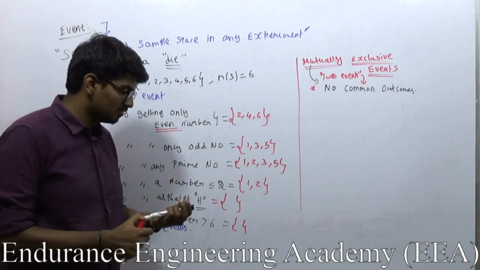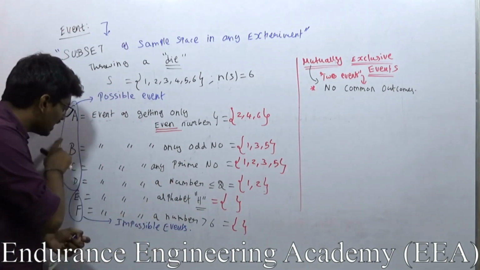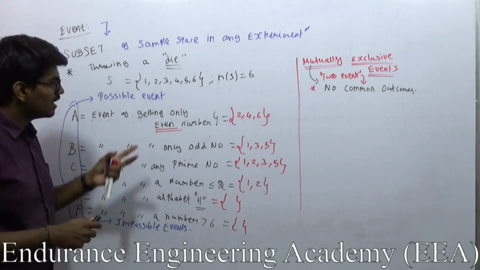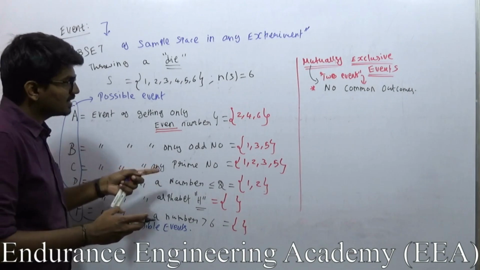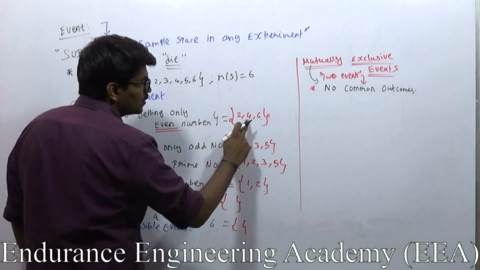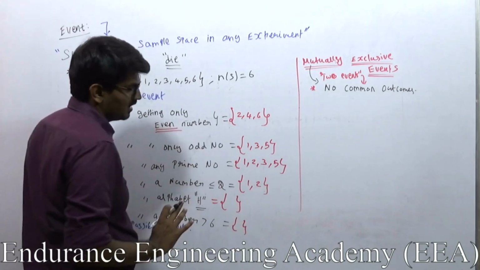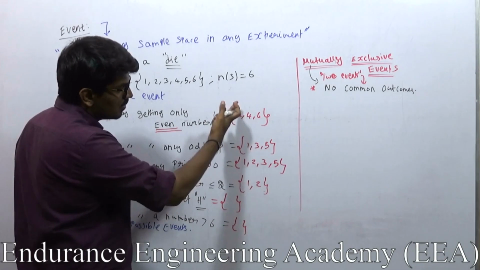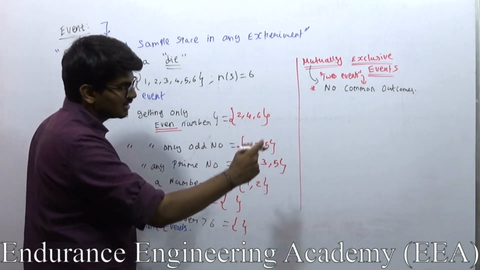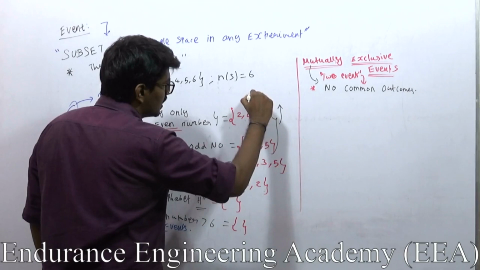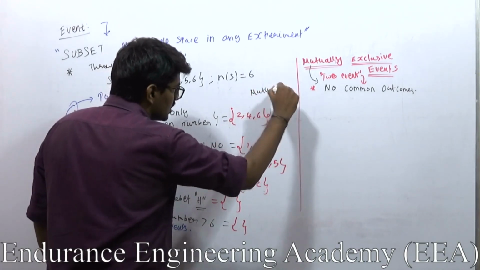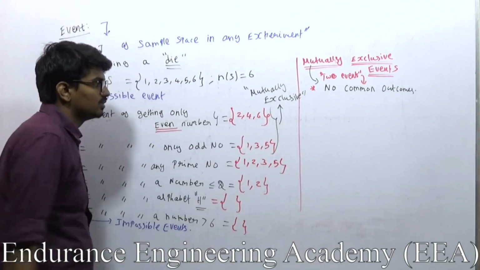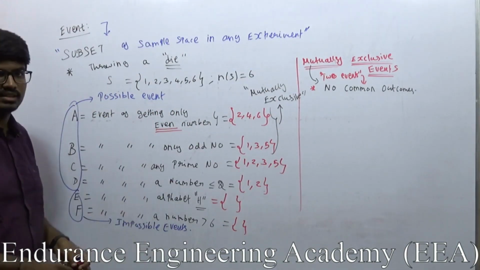What does it mean? Let me give an example and then I will state it. For example, A and B. Let us consider A is an event of getting an even number, B is an event of getting an odd number. Between these two events, in A I am getting 2, 4, 6 and in B I am getting 1, 3 and 5, right? So there is no common possible outcome. 2 is not there commonly, 4 is not there, 6 is not there, 1, 3, 5, nothing is there. So these two events are mutually exclusive, where A and B are mutually exclusive.